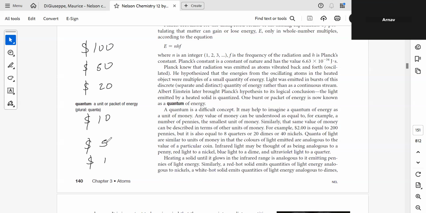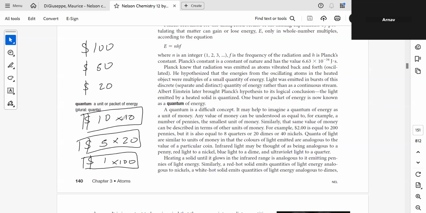If I need $100, I can use 100 packets of the $1, or 20 packets of the $5, or 10 packets of the $10. So the 10 packets is what n is. That's what he's saying.